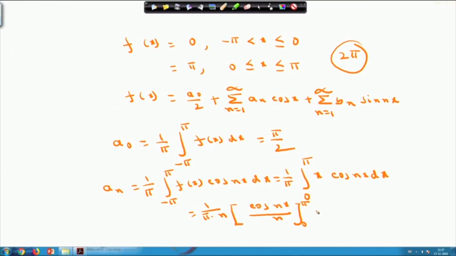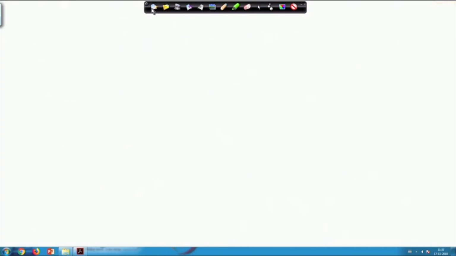If you put the limit of this, you will get 0 when n is even, and minus 2 by pi n square when n is odd. Therefore, your a n equals 0 if n is even, and equals minus 2 by pi n square whenever n is odd. From here I can find a 1, a 2, a 3, like this way, a n. My next job is to find the value of b n.